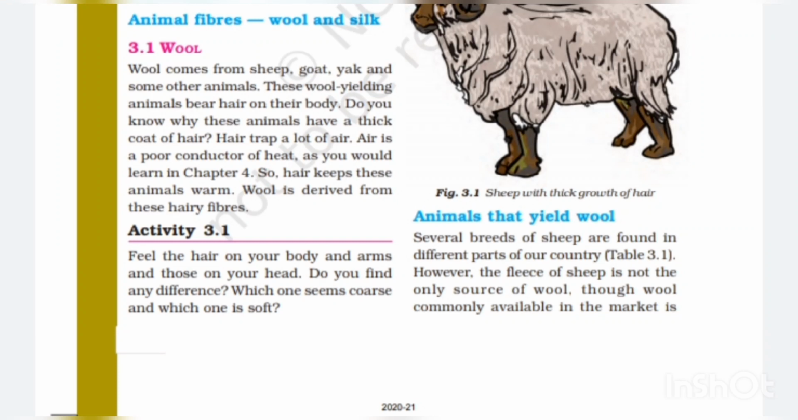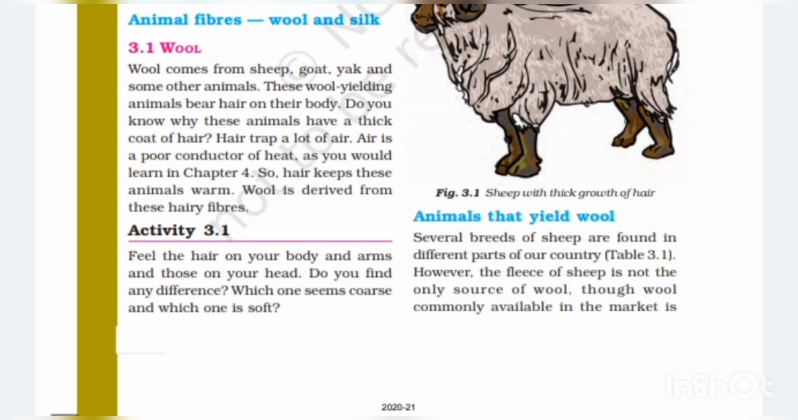So in this video we're starting the first topic of this chapter, that is animal fibers, wool and silk. So 3.1, wool. Wool comes from sheep, goat, yak and some other animals. These wool yielding animals bear hair on their body.